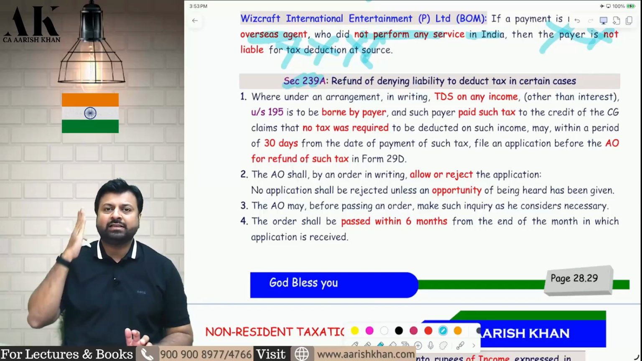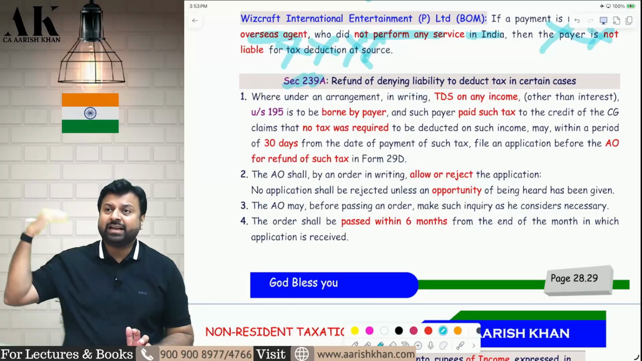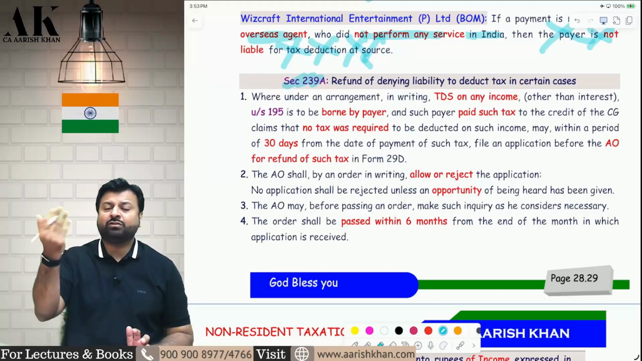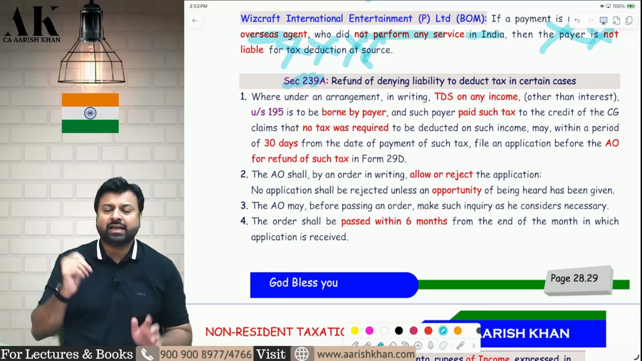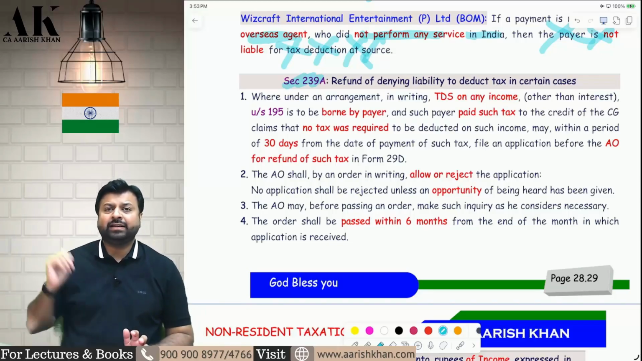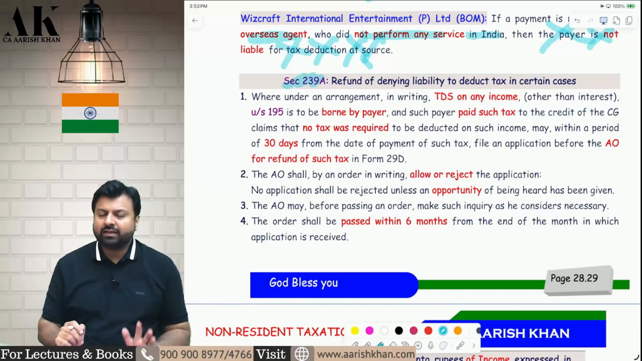Now after 10 days, I realized that, oh, sorry, by mistake I have borne the tax, I have grossed up the tax and I have paid the tax, and then I realized that I was not supposed to pay the tax. This income is not subject to tax in India. So mistakenly, I have paid the tax to the government of India. Then in that case, what will happen? 239A will come and rescue you.